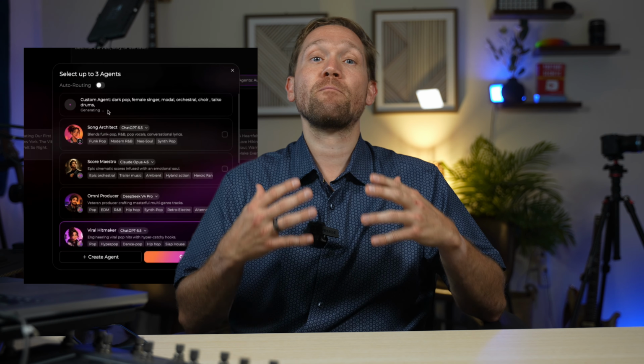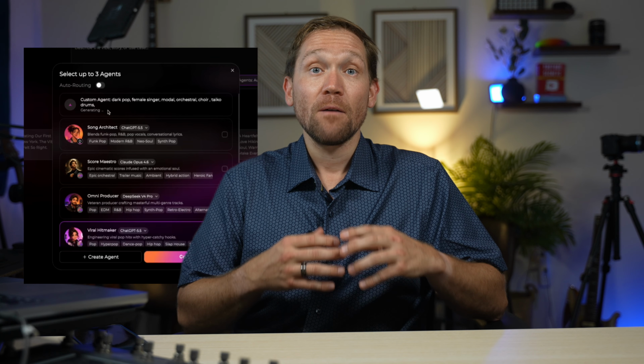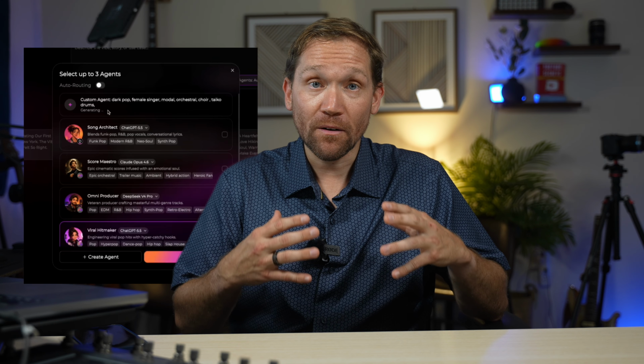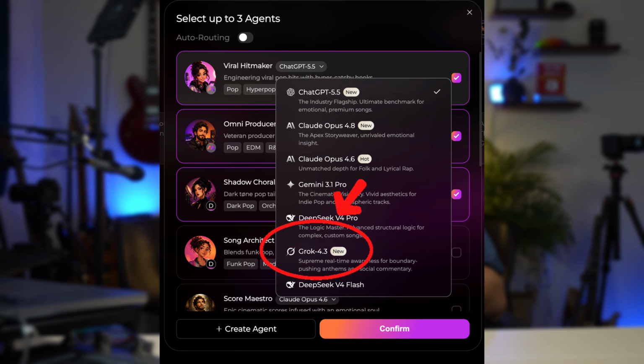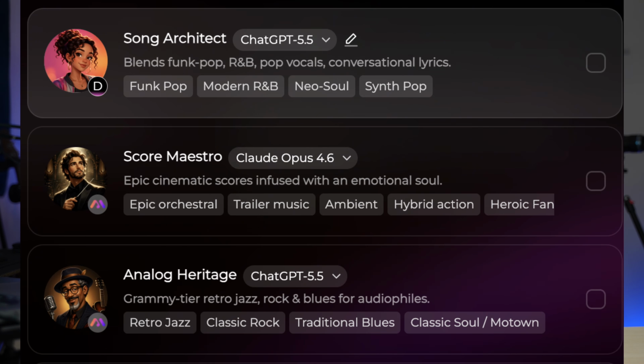Instead of just throwing a general prompt into the void, Meloty's workflow revolves around specialized AI agents, because it routes through top-tier LLMs like Claude Opus, Gemini, Grok, and ChatGPT. You can work with specific agents tailored for different creative needs. There's an AI agent for scoring, an agent for pop writing, and so on. It's less like using a search engine and much more like hiring a specialized co-writer for the day.